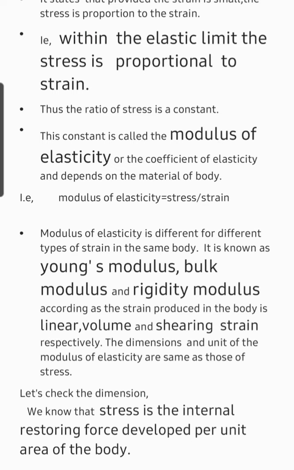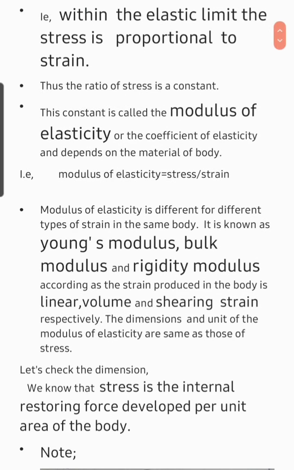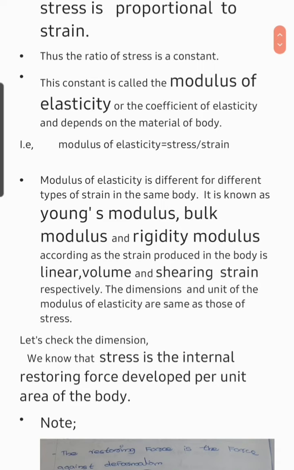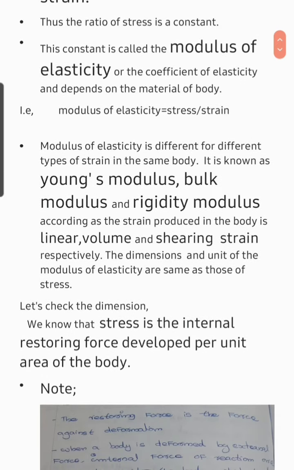It is known as Young modulus, bulk modulus and rigidity modulus according as the strain produced in the body is linear, volume and shearing strain respectively. The dimension and unit of the modulus of elasticity are the same as those of the stress.